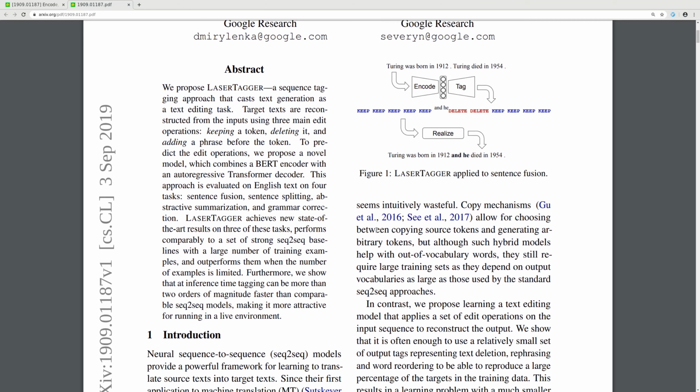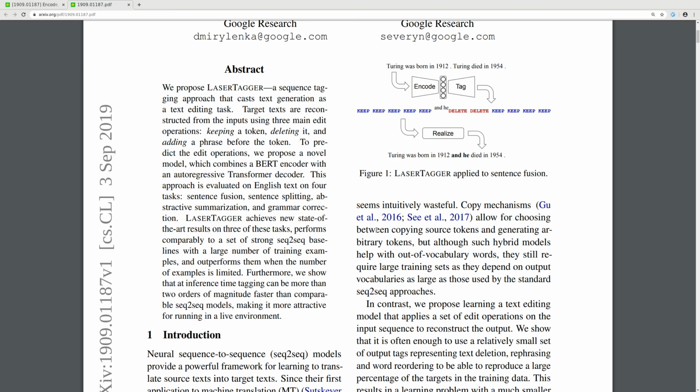the token. To predict edit operations, we propose a novel model which combines a BERT encoder with an autoregressive transformer model. This approach is evaluated on English text on four tasks: sentence fusion, sentence splitting, abstractive summarization, and grammar correction. LaserTagger achieves new state-of-the-art results on three of these tasks, performs comparably to a set of strong seq2seq baselines with a large number of training examples, and outperforms them when the number of examples is limited.